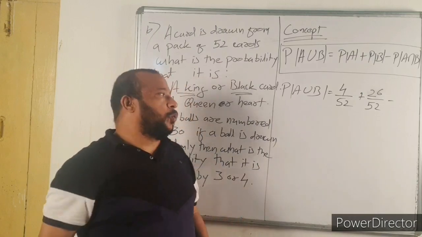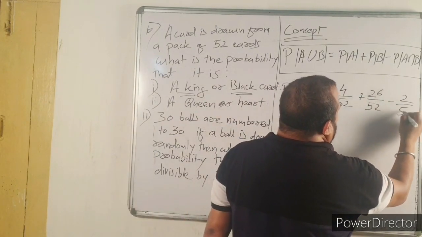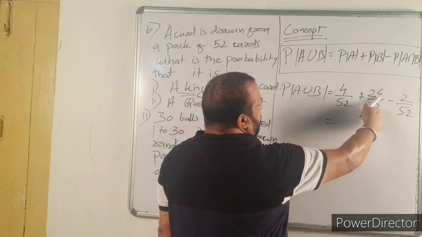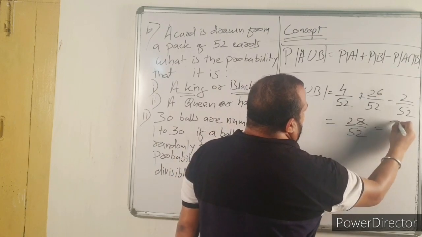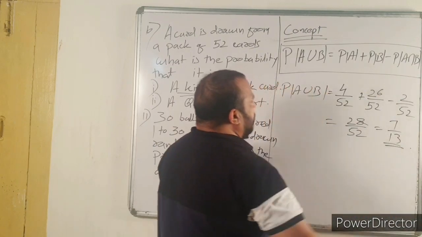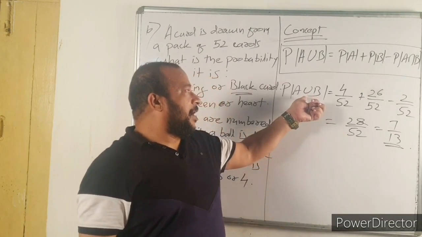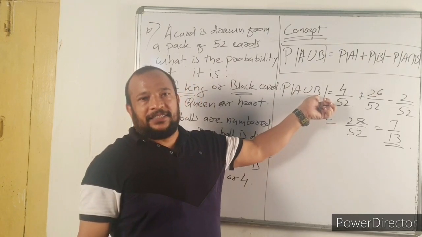There are 2 black kings. So minus 2 by 52. So now it becomes 30 minus 2, 28 by 52 or 7 by 13. This is the probability of A union B, king or black.